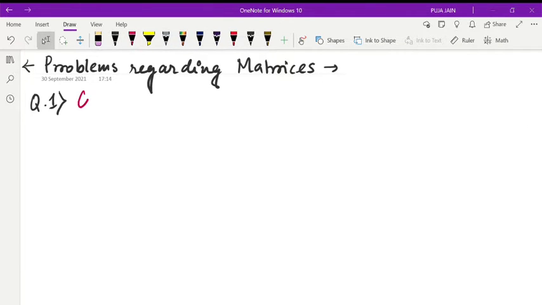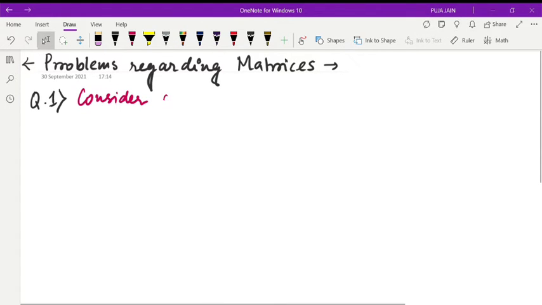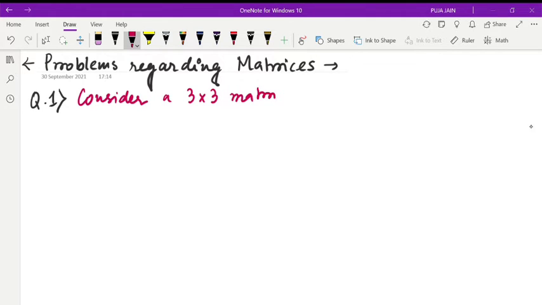let us consider a 3 cross 3 matrix M having eigenvalues 2, 1 and 0.